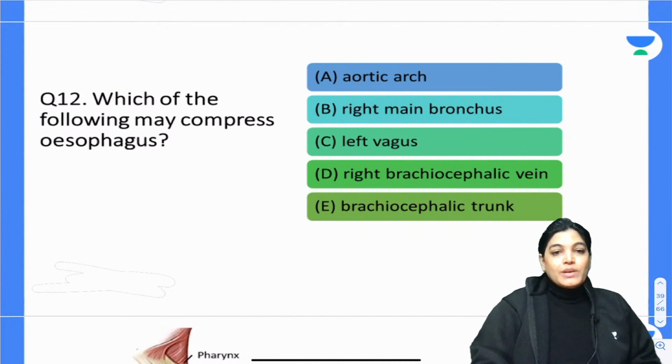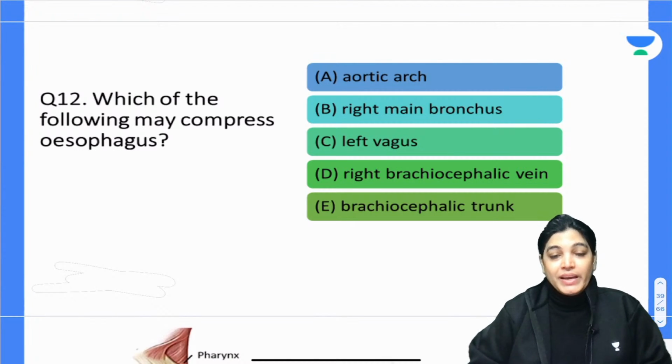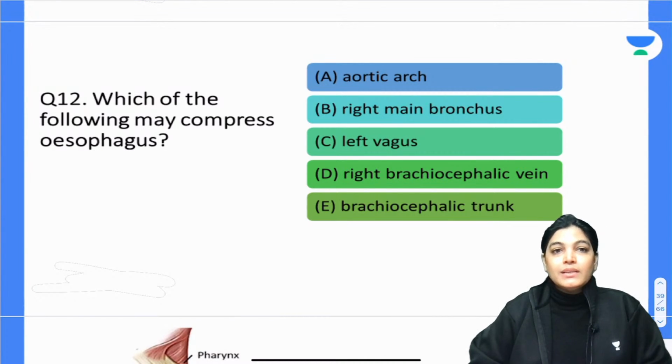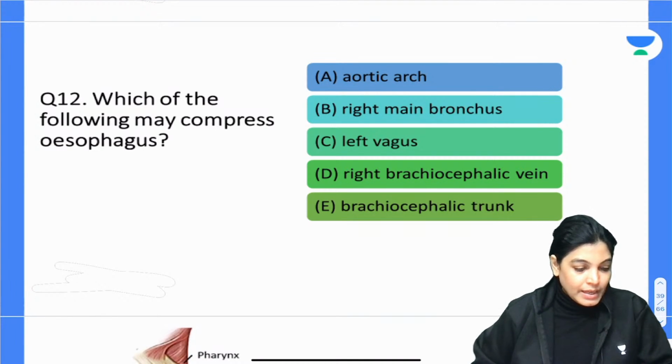Which of the following structures can be an important site for the compression of the esophagus? The options are: aortic arch, right main bronchus, left vagus, right brachiocephalic vein, or brachiocephalic trunk. Five options are there. Mark the correct answer, my dear aspirants. Your time starts now. Question number 12. Okay, I am getting A and also B.